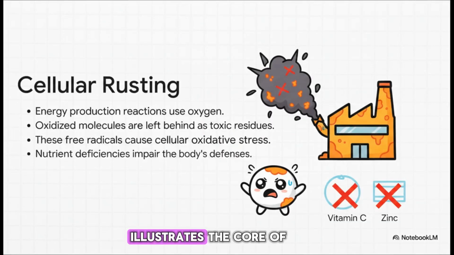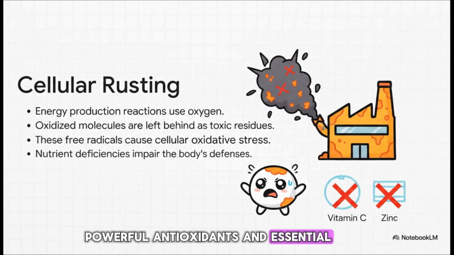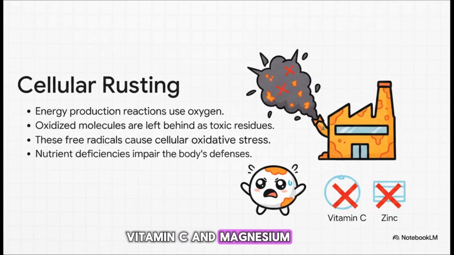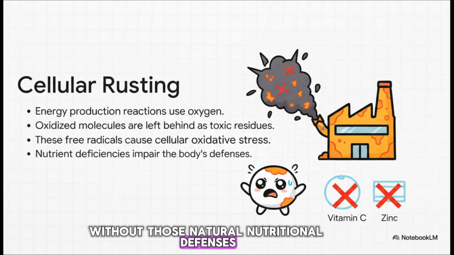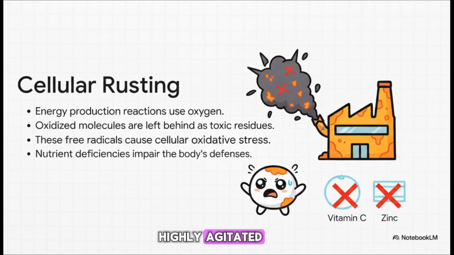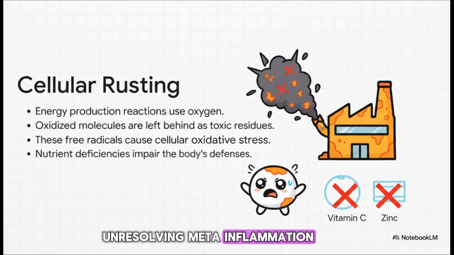And this brilliantly illustrates the core of our metabolic crisis. Your natural energy production creates this free radical smoke. Normally, your biological factory has built-in exhaust filters, powerful antioxidants, and essential nutrients like zinc, vitamin C, and magnesium that neutralize the smoke before it can do any damage. But because of our modern nutrient-depleted diets, the factory is missing those vital filters, so the unneutralized smoke just builds up, causing that severe cellular rusting. Without those natural nutritional defenses, the immune system stays highly agitated, triggering that continuous, unresolving meta-inflammation.